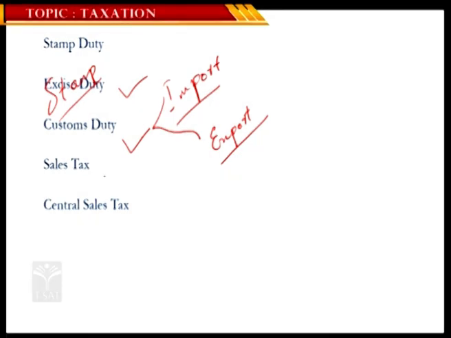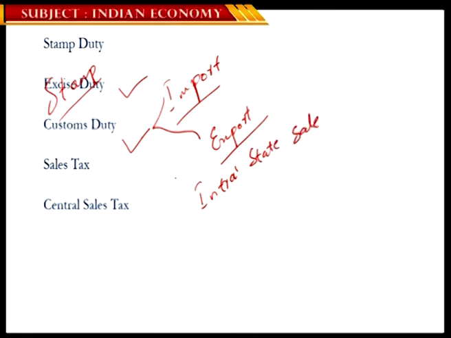And sales tax is a tax levied upon the sale of goods within the state, intra-state sale. So if the sale happens within the state, the tax levied upon this is what we call a sales tax. Of course, we don't have sales tax and central sales tax as of now because they have been subsumed under the GST, but I just want to let you know the various taxes so that you could appreciate the importance of GST.